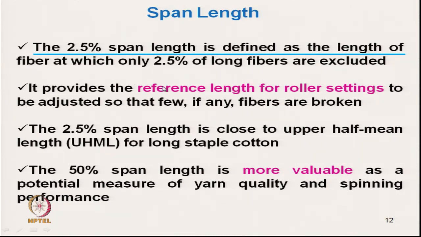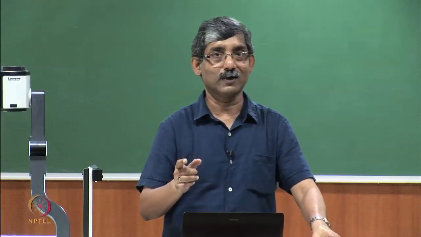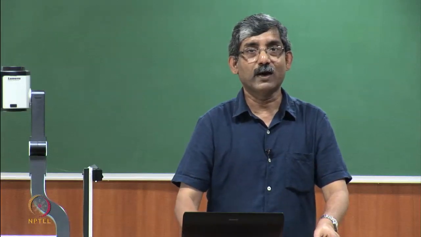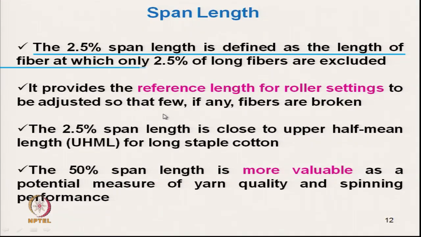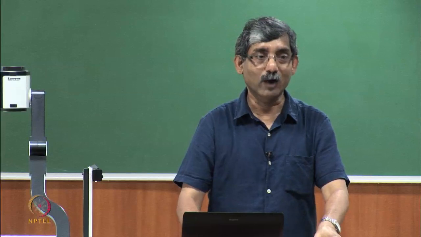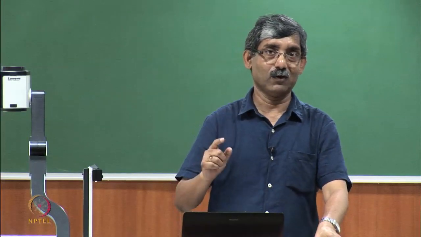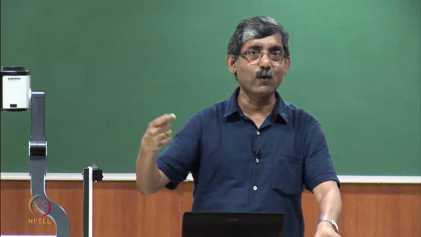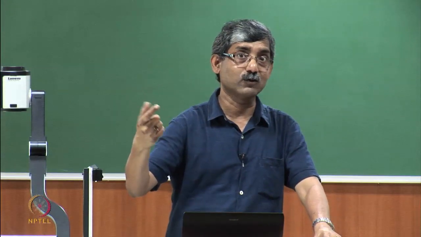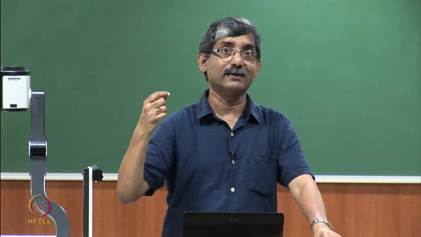So, only 2.5% of long fibers are excluded. The remaining 97.5% of fibers are below that length. It provides the reference length for roller setting. So, we can set the roller based on 2.5% fiber length, because only 2.5% of fibers are actually longer, and those may get damaged.